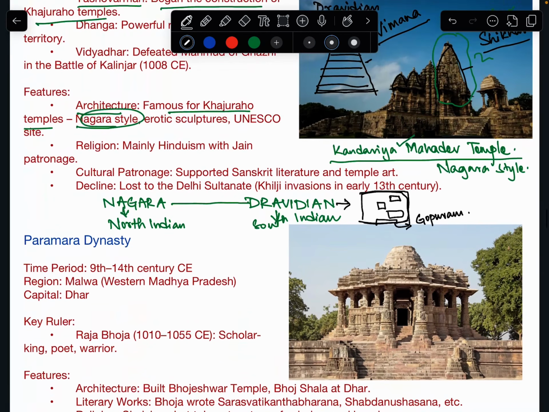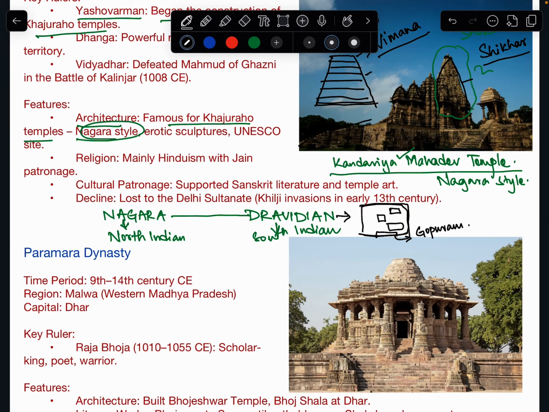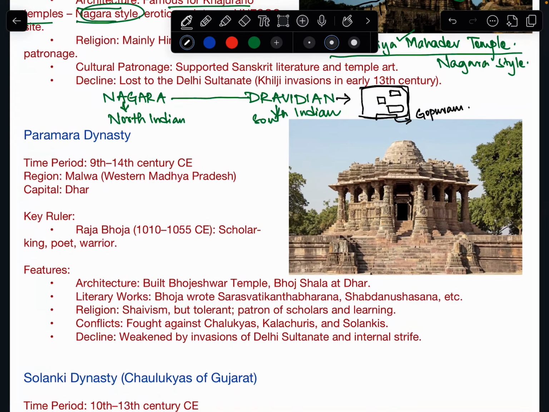And mostly in Nagara style, we see elaborate staircases. See here, we have staircases. Okay, so this is there in Nagara style of temples. So that is the difference, and you should be very aware of these things.